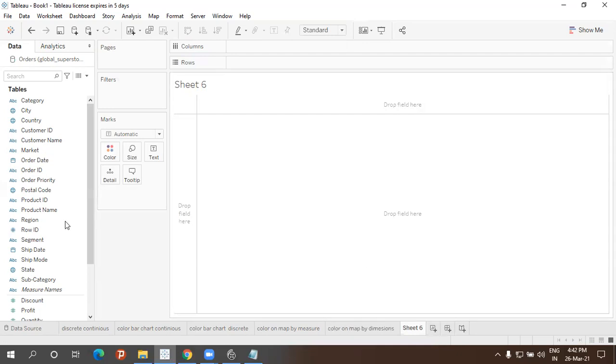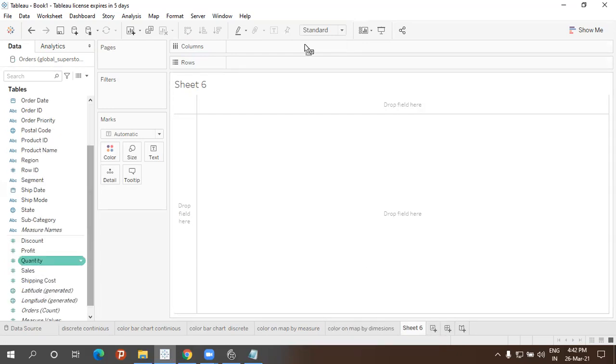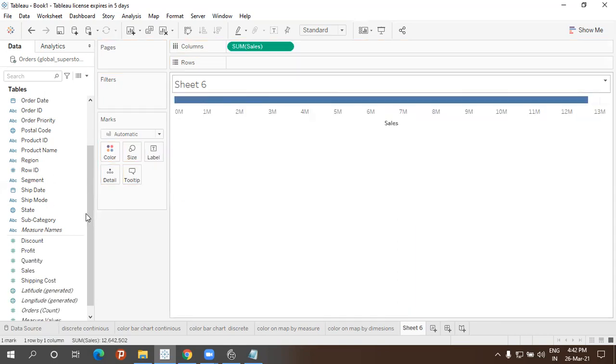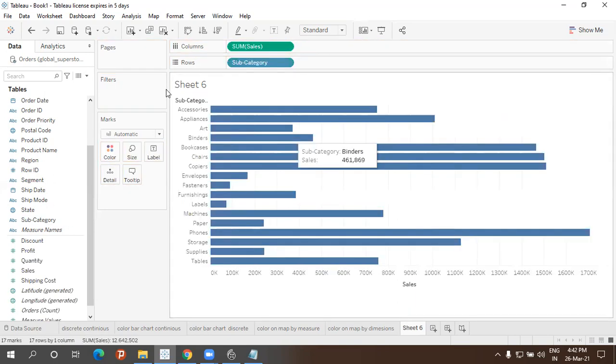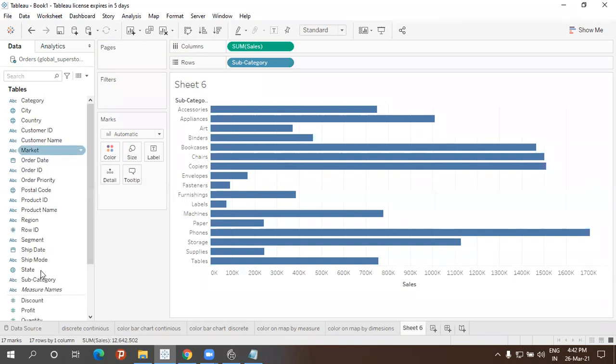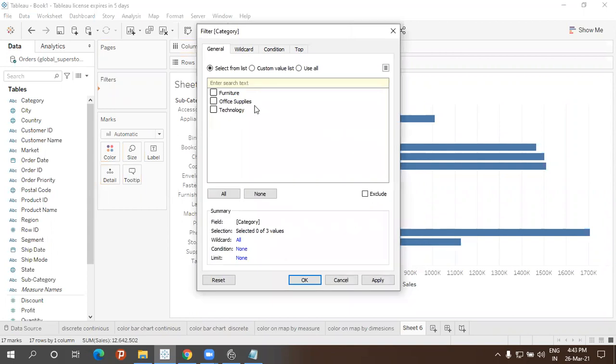Let me drag and drop the sum of sales into the columns, and then let me take subcategory, the same chart we had taken previously. Then filter this based on the category. I take the category that is there and drag and drop it into the filters. So what happens? Can you see? I'm getting a dialog box, filter by category, where it is saying exact filter.